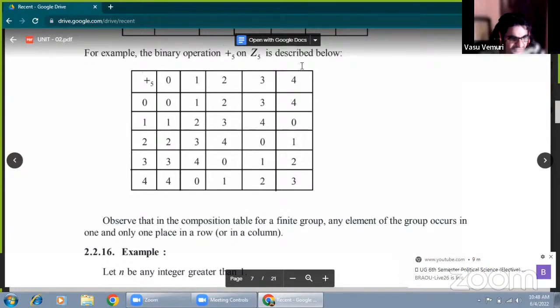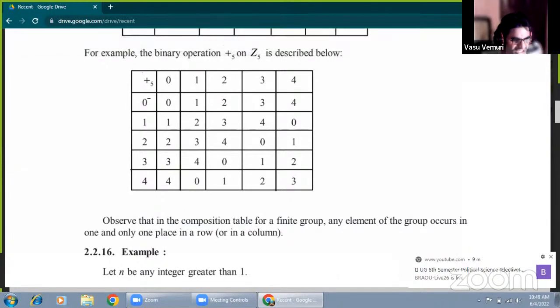The set of integers modulo n goes up to n minus 1. Here the n value is 5, and 5 minus 1 is 4. That's why the Z5 set is 0, 1, 2, 3, 4, the integers modulo 5. Those elements must be arranged as the columns and the rows.